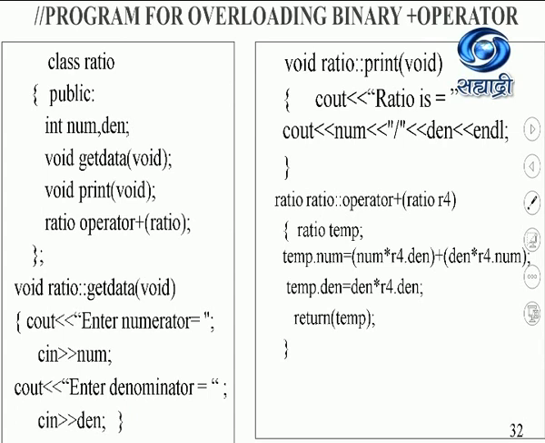Obviously that will be void main, to the called function, which is part of the ratio class and the operator function. So ratio temp, again we'll have an object of the ratio class. Now we know cross multiplication, so num will be num into r4.den plus den into r4.num, and the denominator will be the multiplication of the two denominators. The calculated values of num and den will be returned as temp.